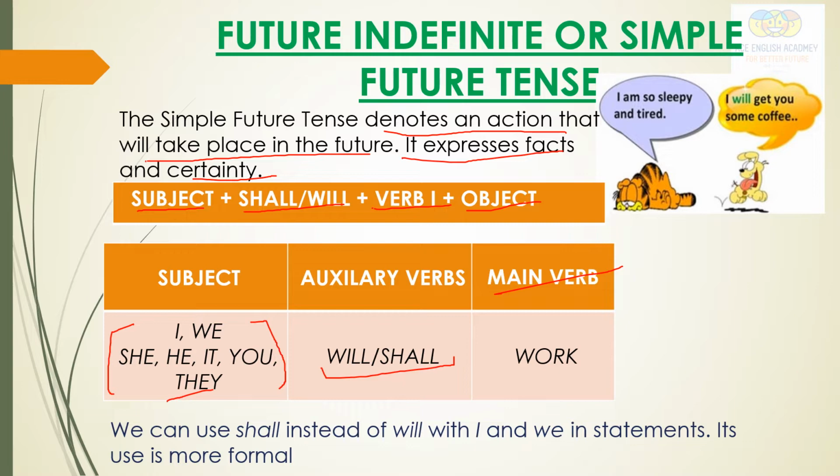One thing keep in your mind: we use shall with I and we, but in which statements? We use it in the more formal statements. Otherwise, it is equally perfectly okay to use will in place of shall. So let's understand in detail.